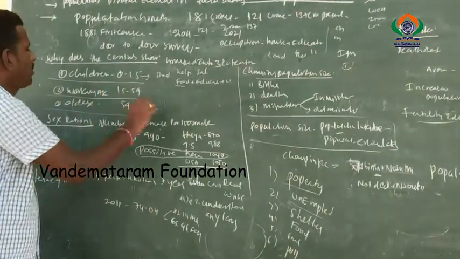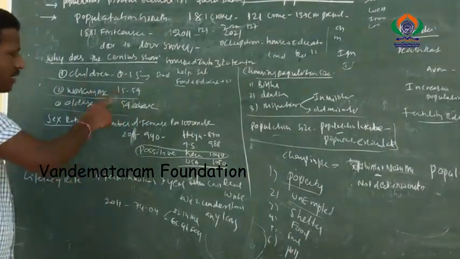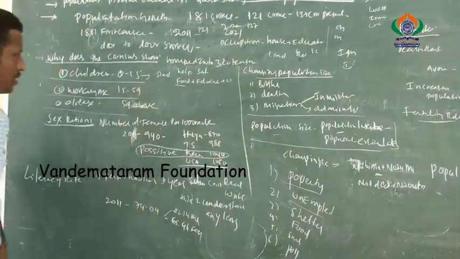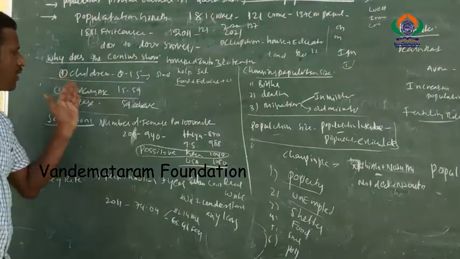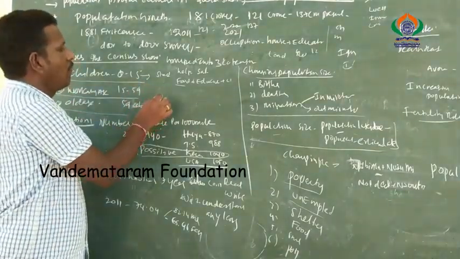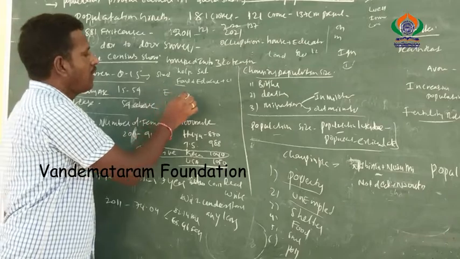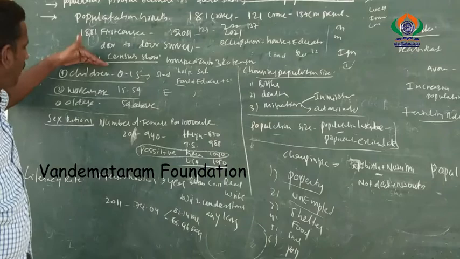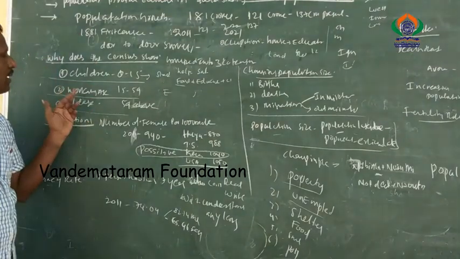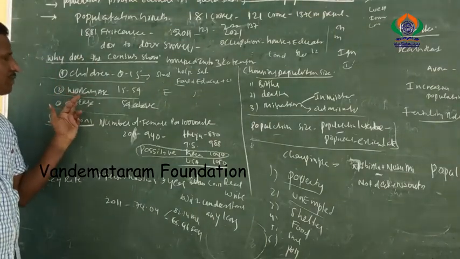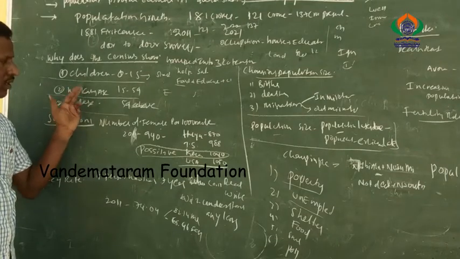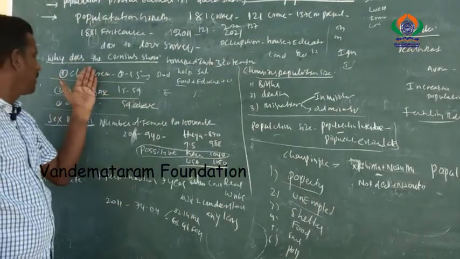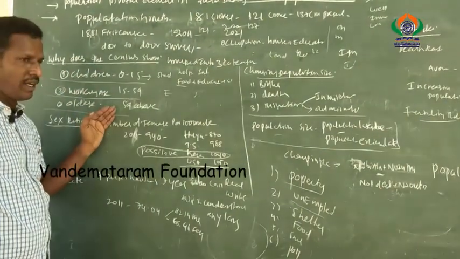Next we are going to discuss the working age. The working age is considered as 15 to 59 years. The entire Indian economic system depends on the working age, because working age people have the power to earn money and to do any work in society. The children above and the old age people below depend on the middle age people, the working age group. They earn money, which is useful to themselves as well as their children and their parents, such as mom and father.